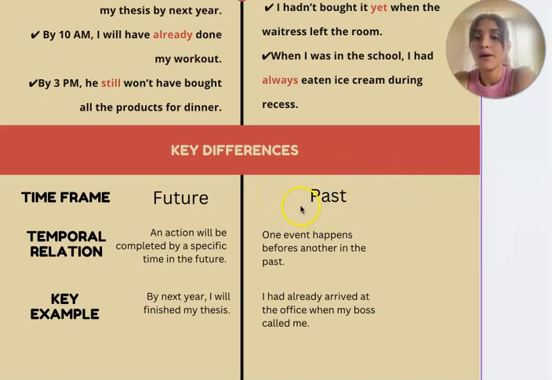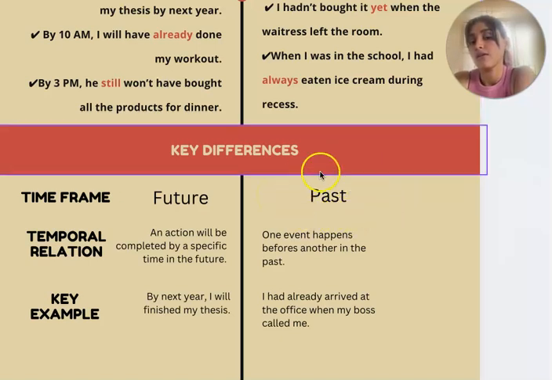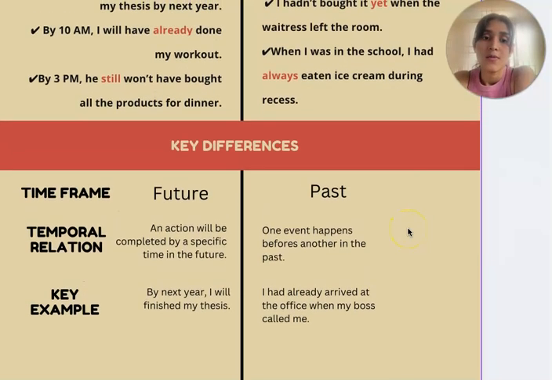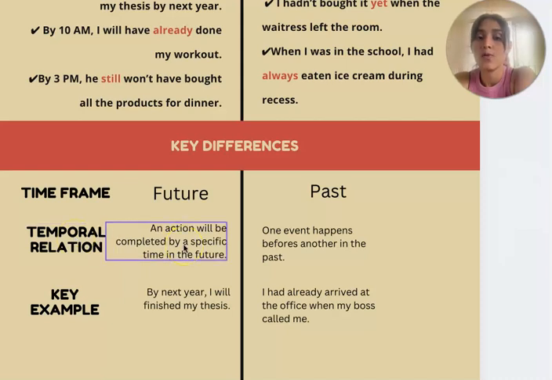In past perfect, the time is all in the past. We have the temporal relation because when we use future perfect, we talk about actions that will be completed at a specific time in the future. It means that maybe there is a deadline to complete or not complete.